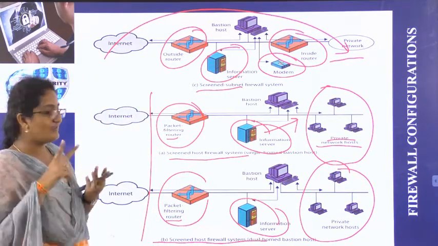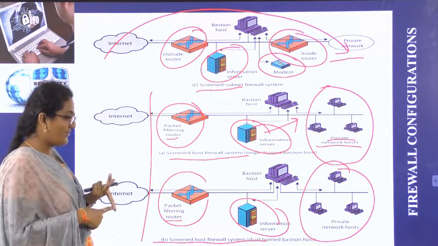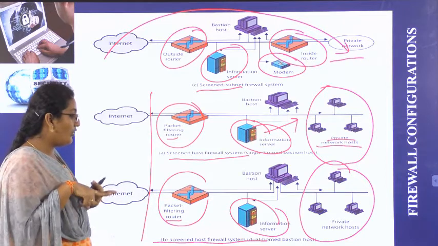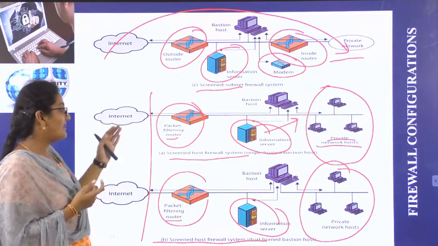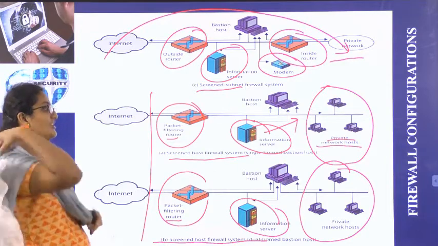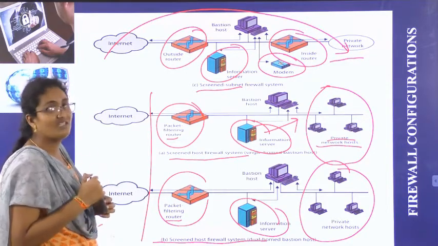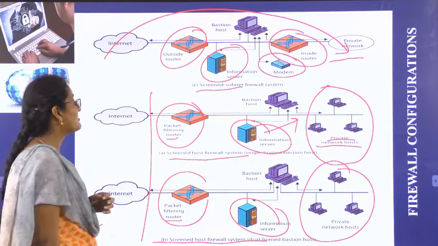Firewall configuration is of three types: screened subnet firewall, screened host firewall with single home, and screened host firewall with dual home. In single home and dual home we are using packet filter routing for elimination and duplication, and we are passing the packets to the private host. Private hosts are nothing but workstations and computers.